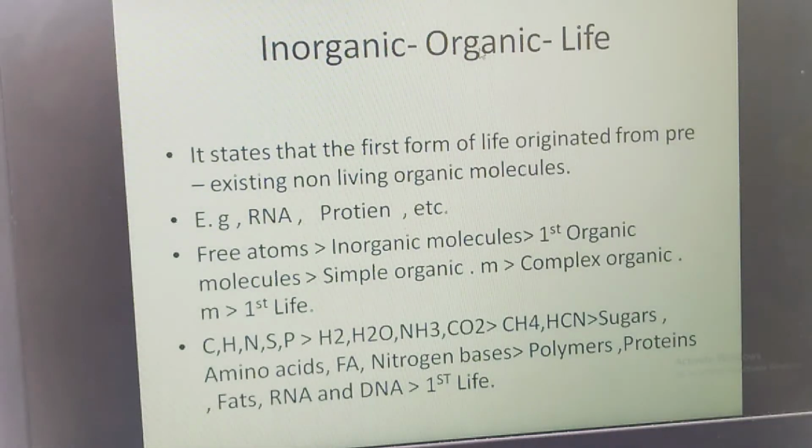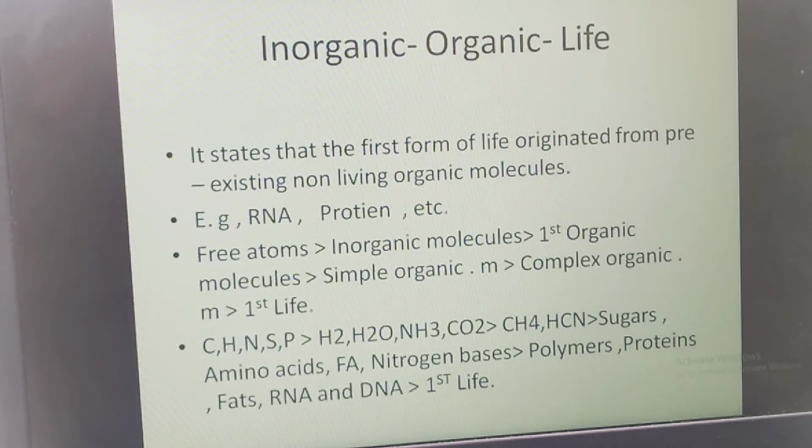So these organic molecules got converted into a new life where the life started. So this is the theory of chemical evolution. We can simply say that it is the formation or origin of life from the pre-existing non-living organic molecules.